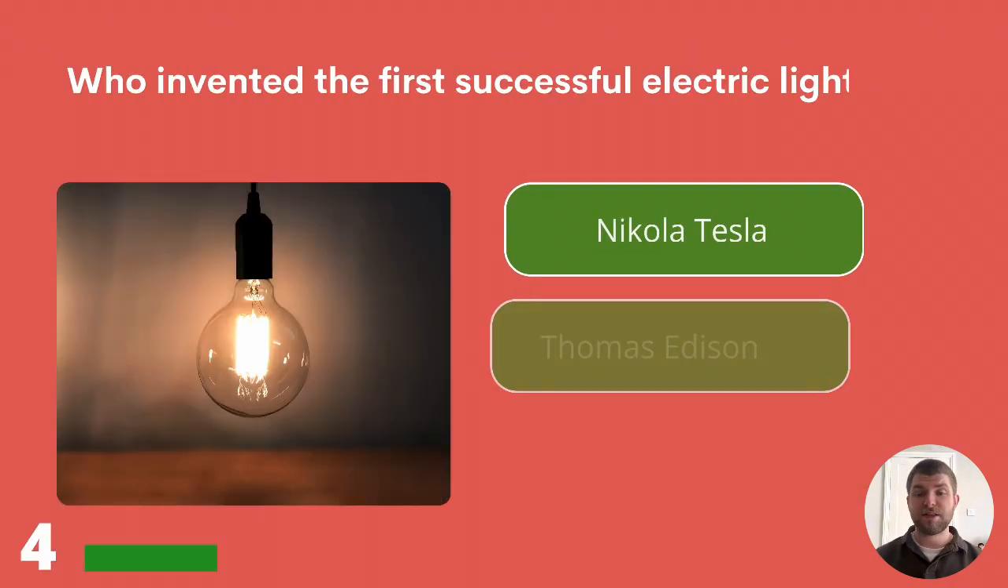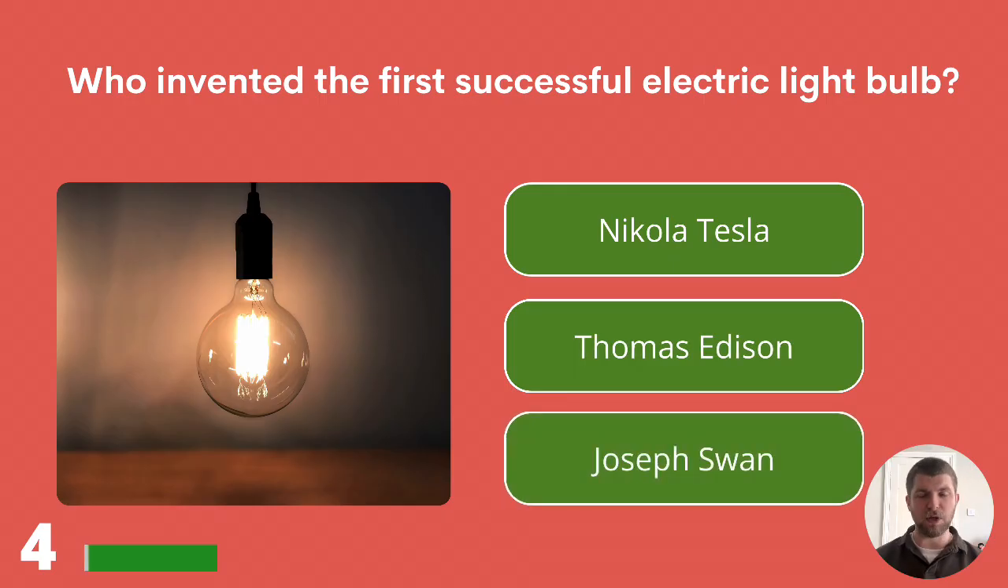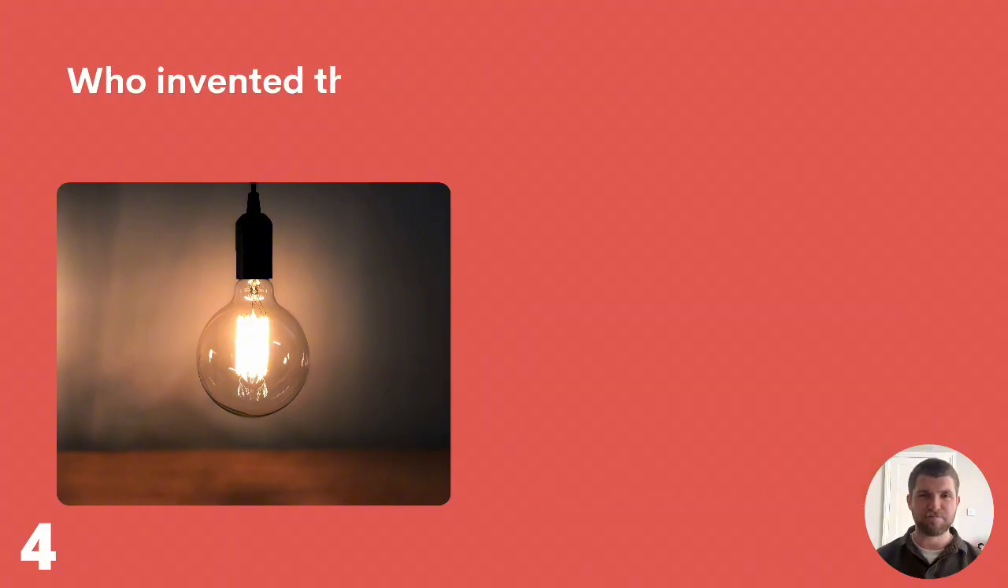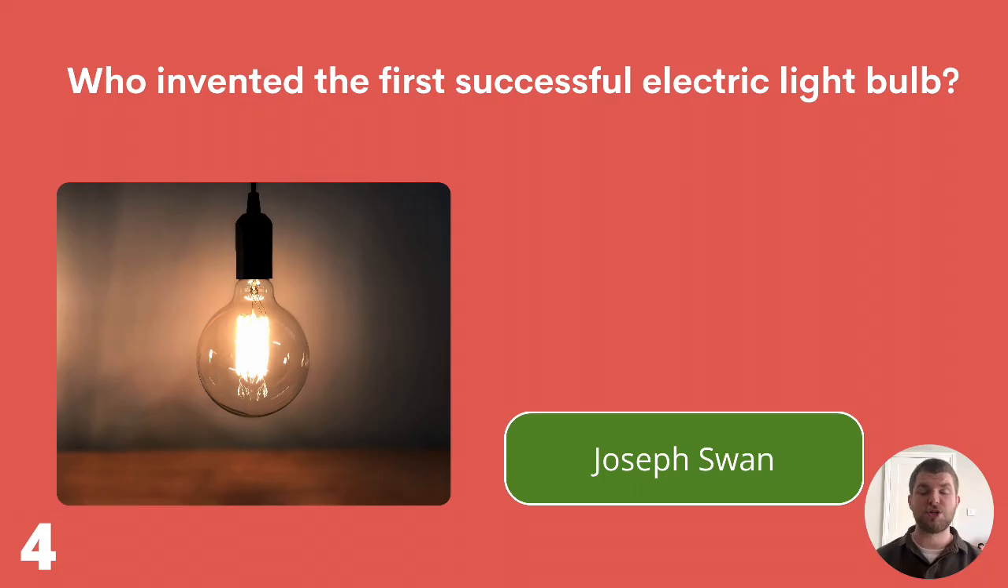4. Who invented the first successful electric light bulb? Nikola Tesla, Thomas Edison, or Joseph Swan? We're really going to test your general knowledge today. We've got 100 questions. If you don't know an answer, it's always worth having a guess. For question 4, the answer is Joseph Swan.